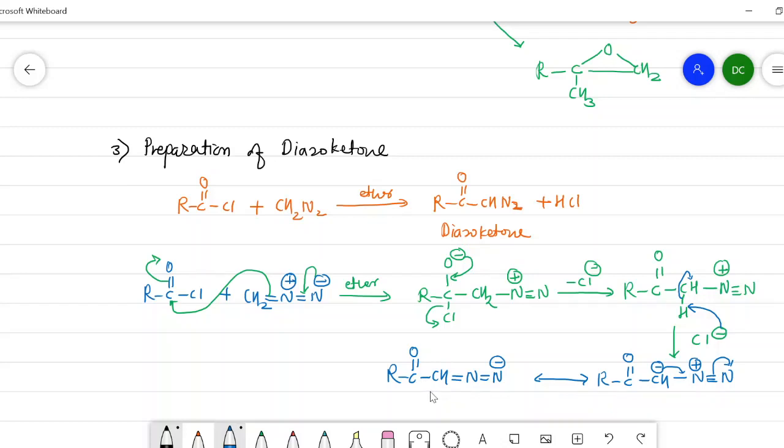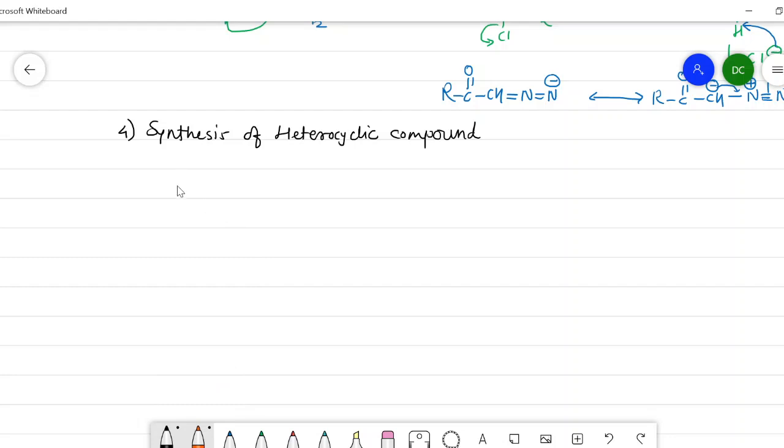Now, the fourth application of diazomethane is the synthesis of heterocyclic compounds, in which a cycloaddition reaction occurs to form a five-membered pyrazoline ring. When diazomethane is treated with ethylene or ethene, it produces the corresponding 1-pyrazoline through a cycloaddition reaction. This is ethylene plus diazomethane.